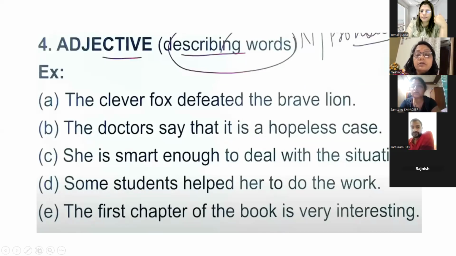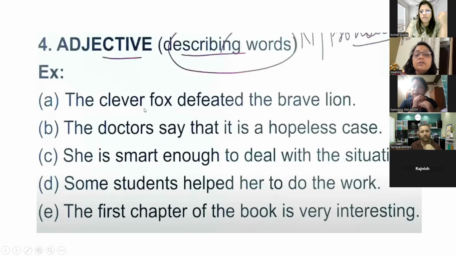Quality, quantity. The clever fox defeated the brave lion. What is the adjective in this sentence? Brave, clever, and clever is also an adjective because it tells us about the quality of the fox. What type of fox? Clever fox.